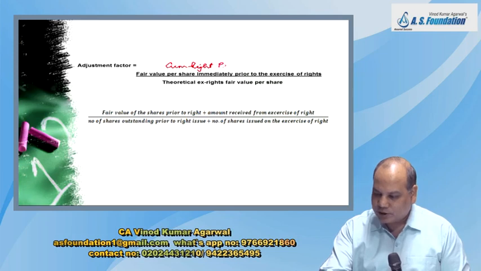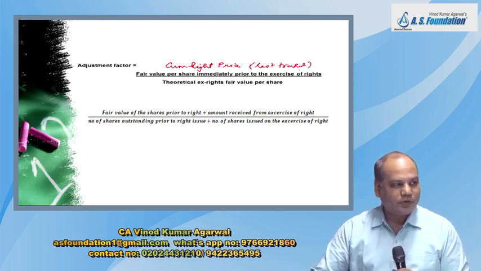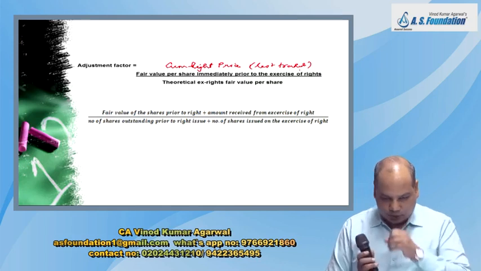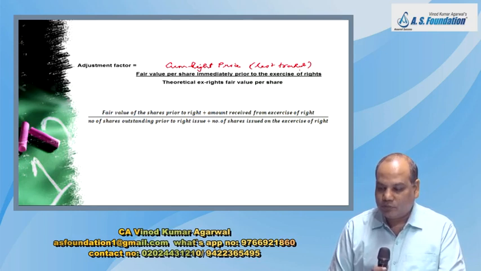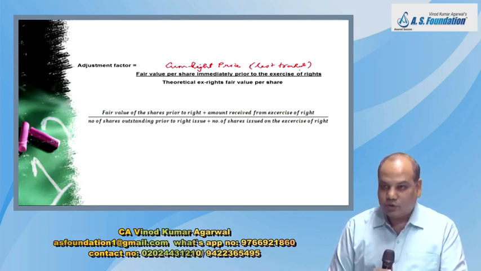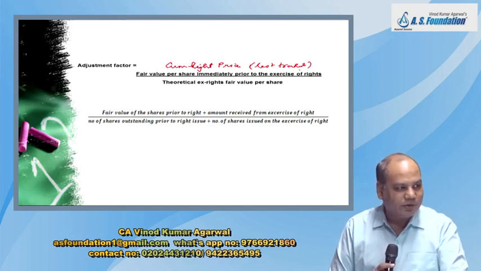Last traded cum right price. Suppose the right issue closes on 31st of October. Anybody buying share up to 31st October will get the right also. So if the market closes at 3:30, we'll take the last traded price.